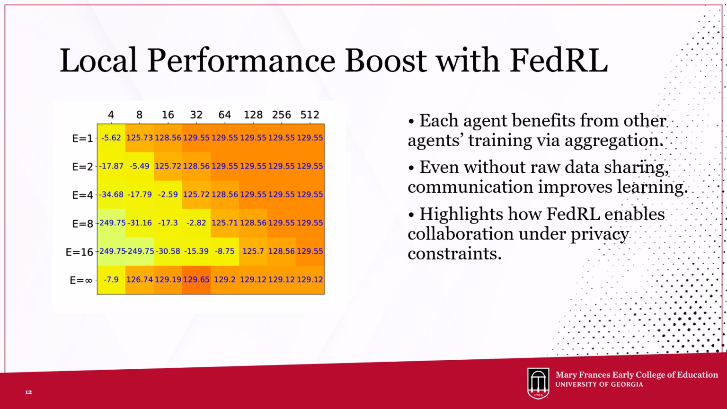This figure visualizes per agent performance improvements due to federated training. The heat map compares local reward before and after aggregation. Nearly all agents, regardless of environment variation, see a reward boost post aggregation. This implies that even without raw trajectory sharing, parameter averaging aligns local policies towards higher reward regions of the Q space.